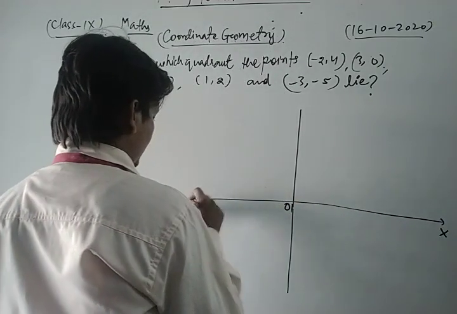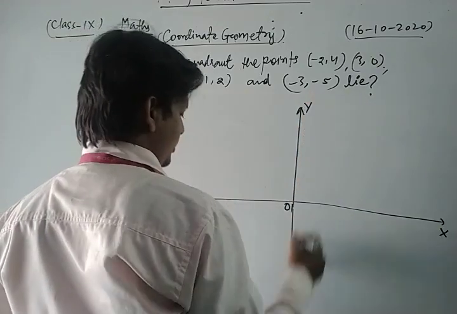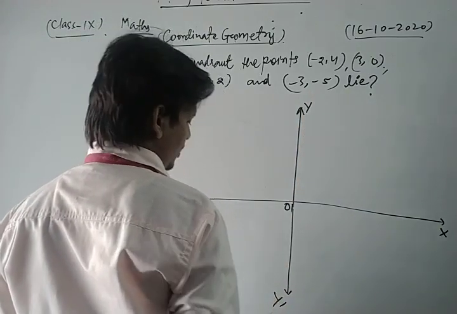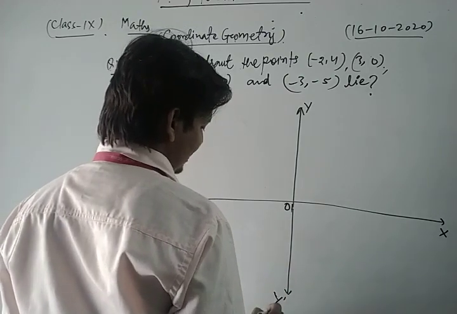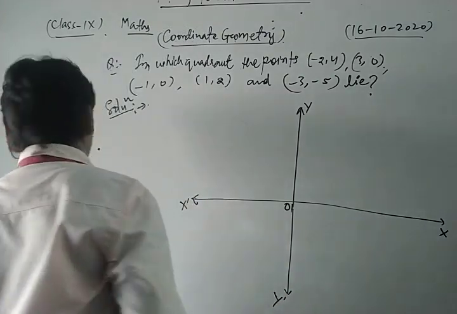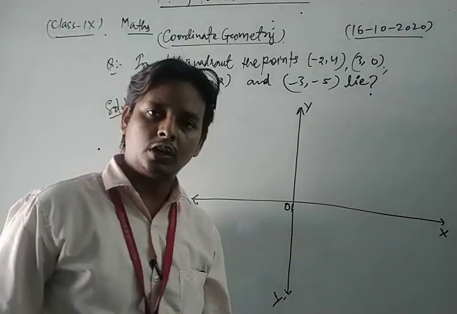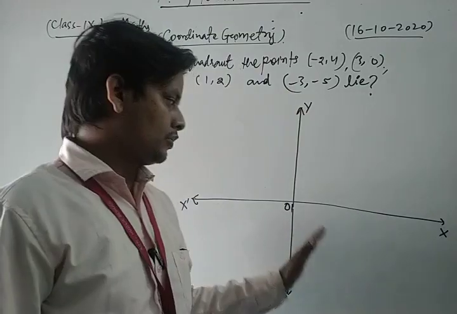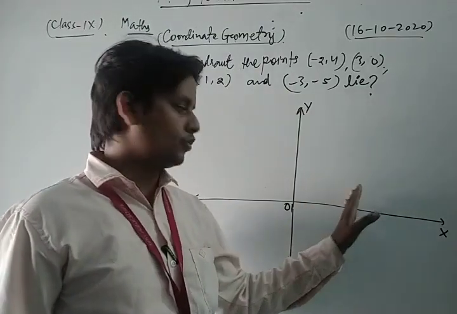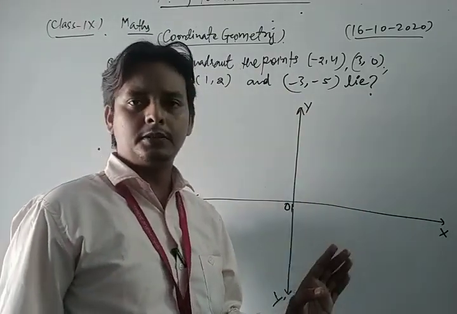X O X dash, Y O Y dash. Now look, dear students, this is the first quadrant. In the first quadrant, both the abscissa and ordinate are positive.